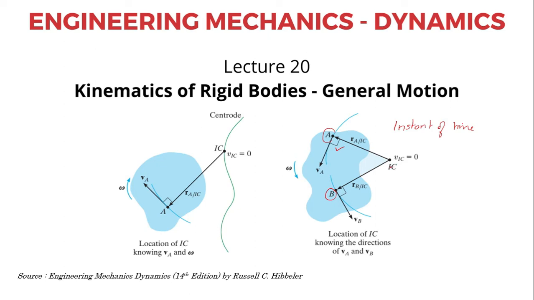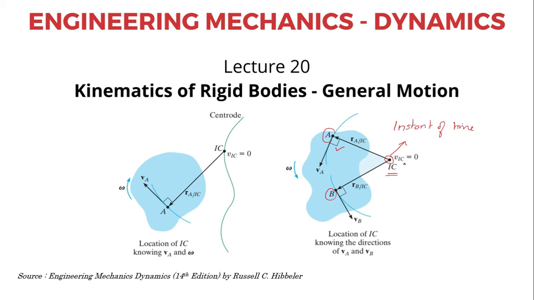That point is the instantaneous center. That means at an instant of time, this rigid body that is undergoing both rotation and translation is said to have pure rotation with respect to the instantaneous center. So the velocity of the instantaneous center at that particular instant of time is 0.